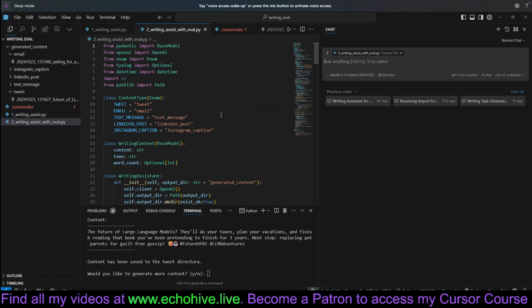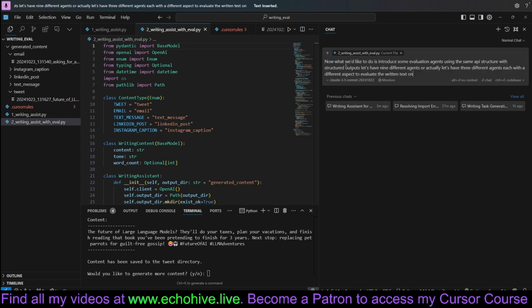But let's continue on this. So now we have created a new file, which we're going to make additions to, and we'll still be working on the chat. So let's say, now what we'd like to do is introduce some evaluation agents using the same API structure with structured outputs. Let's have 9 different agents, or actually, let's have 3 different agents, each with a different aspect to evaluate the written text on, and then pass this evaluation back to the model.